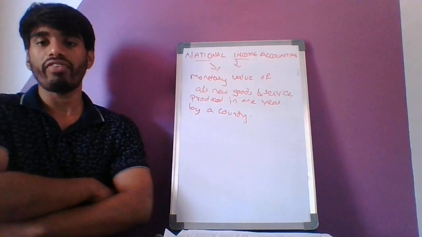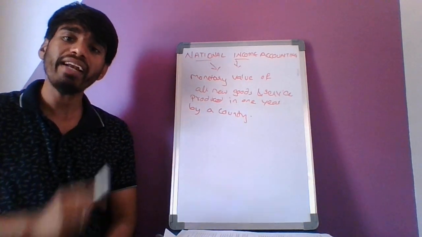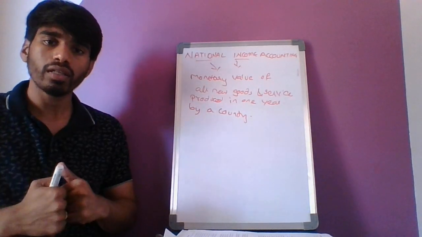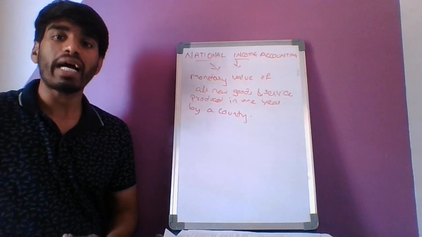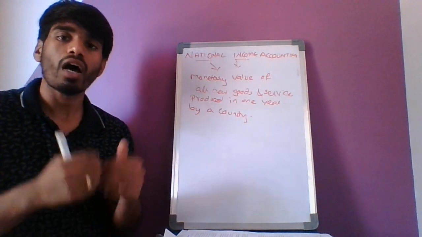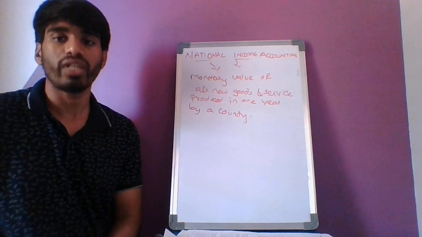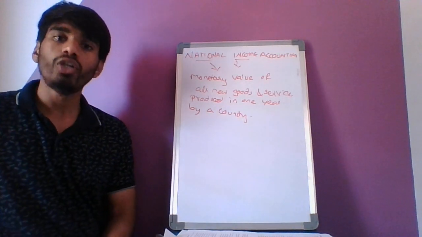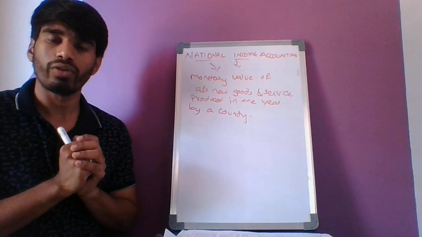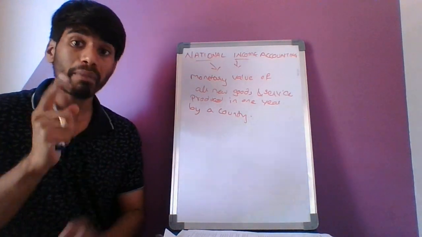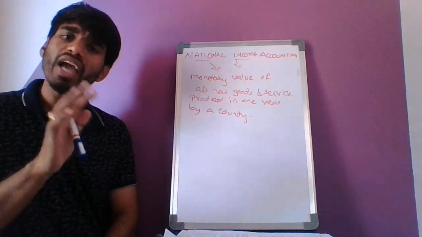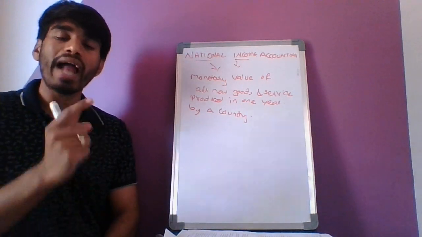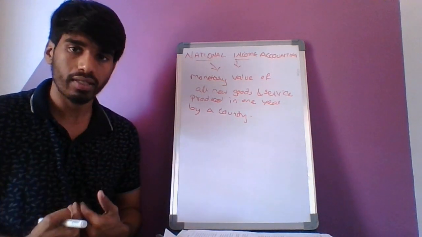Now we got the definition for national income and we also know what is meant by accounting. Now, let's jump to the next question: what are the different ways we can calculate this national income? Popularly, there are four different ways to calculate national income accounting. But before going to the different methods, we have to know as an aspirant why we have to study this topic and why it is important for us.